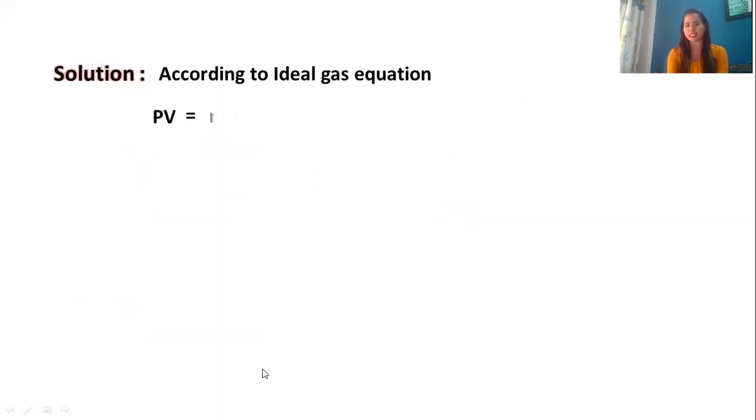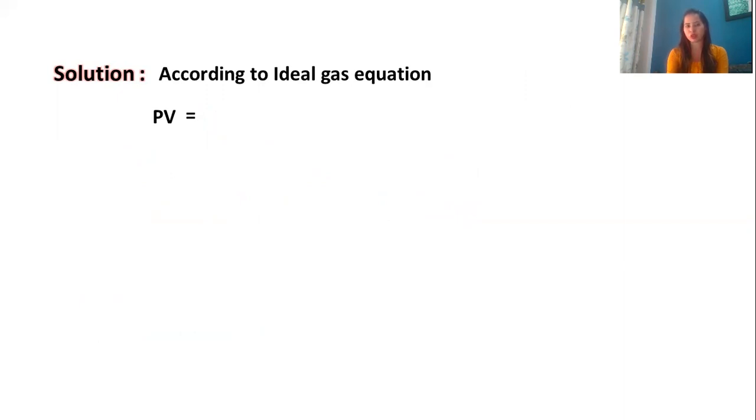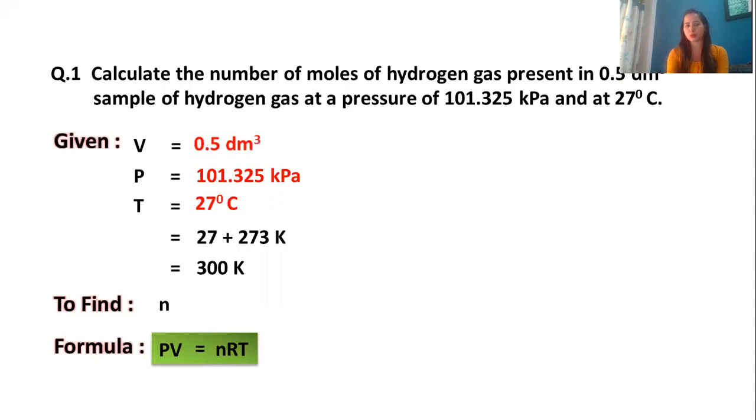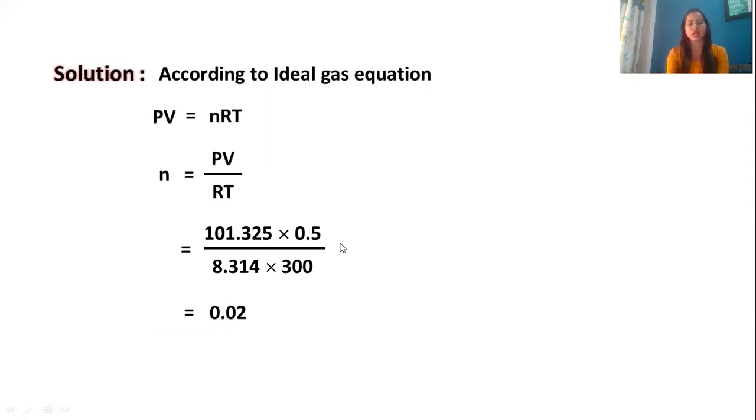So according to the ideal gas equation, as you know, n is equal to PV upon RT. We have taken P as 101.325 and volume as 0.5. You can see volume was what? It was 0.5 dm cube. They have kept 101.325 as it is. And R we have taken as 8.314 into 300.